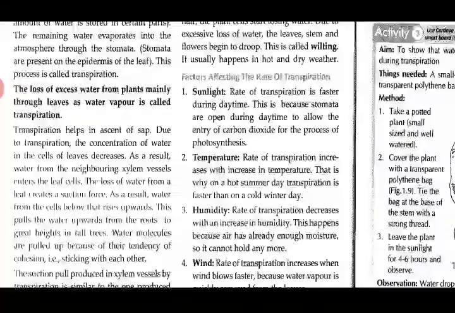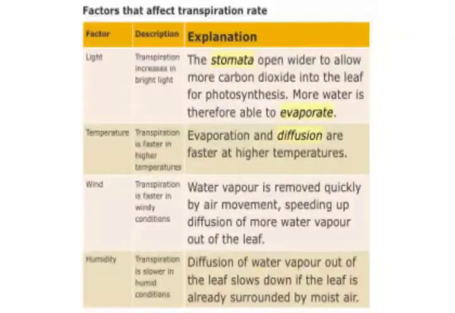Then we have the factors which affect the rate of transpiration. The first factor is sunlight, a very important factor, because in an area where the sunlight is more, the rate of transpiration will be faster. So you can say that at daytime the rate of transpiration is faster. This is because stomata are open during daytime, and this allows the entry of carbon dioxide for the process of photosynthesis.